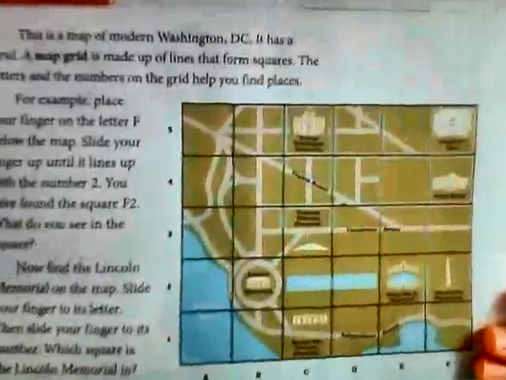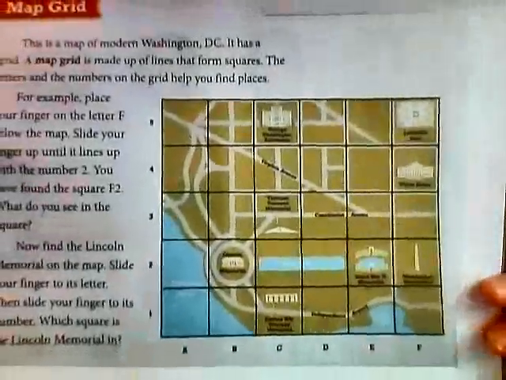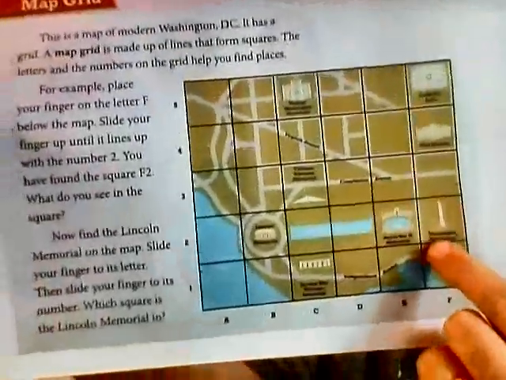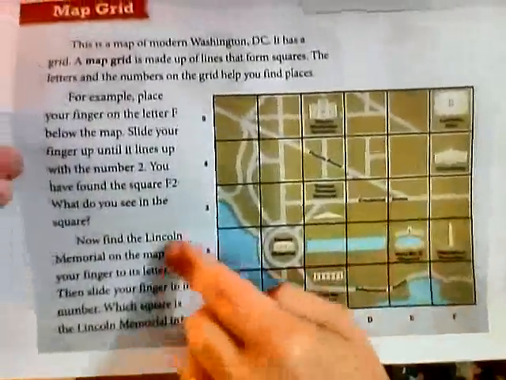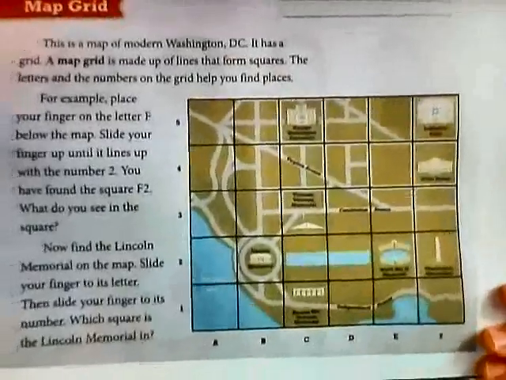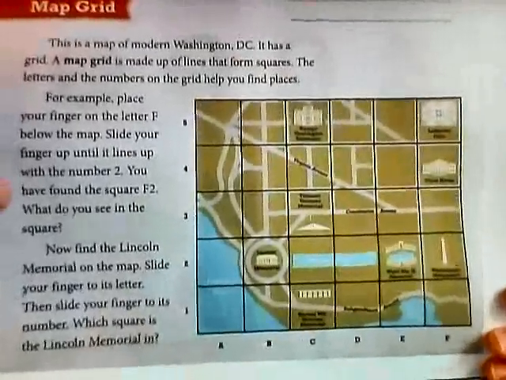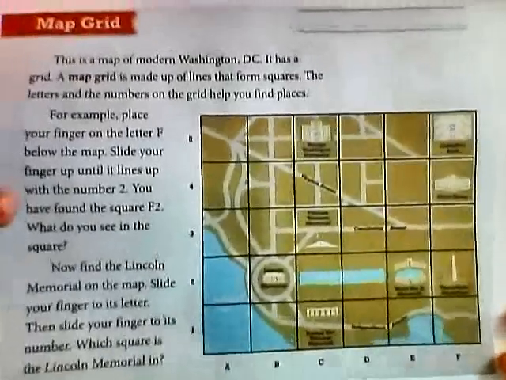Okay, this is a little picture of Washington, D.C., and you can see how it is all divided up into squares. And down on the bottom it has letters, and on the side it has numbers. Okay, so when you are trying to read a grid map, you start with the columns and the rows, and you find out where they meet. So I'm going to read this to you.